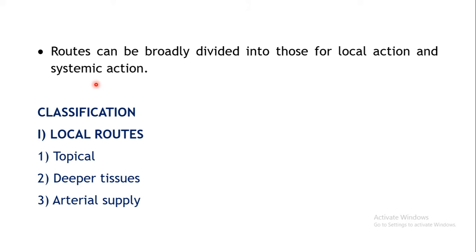From here it will be taken throughout the body, and one of the areas where the drug goes will be your site of action, where exactly your drug should reach. So based upon whether local action or systemic action is required, the routes can be classified into local routes and systemic routes. The classification is as follows. First is the local routes. These can be subclassified into topical, deeper tissues and arterial supply.